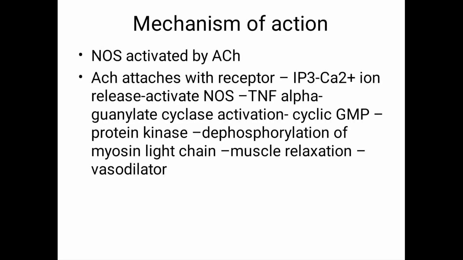We all know guanylate cyclase activation results in cyclic GMP production. Once the cyclic GMP is produced, it results in the further activation of protein kinase. Protein kinase activation results in either dephosphorylation or phosphorylation. In case of nitric oxide synthase, protein kinase results in dephosphorylation of myosin light chain, which results in muscle relaxation. So that results in vasodilation. That is the vasodilatory effect of nitric oxide.